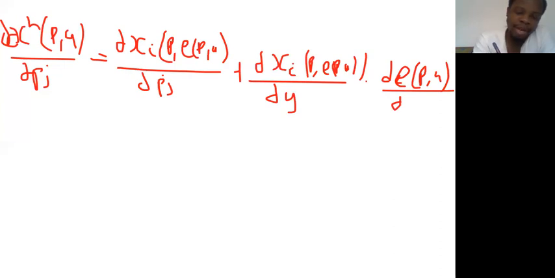Now this expression is the same as y, so that is why I didn't write the y. Now look at something.